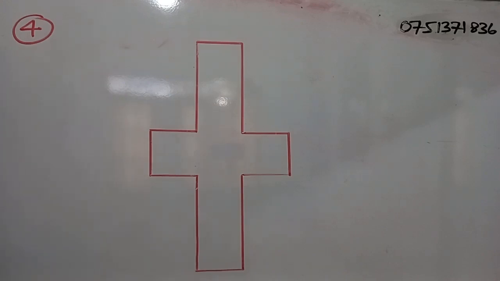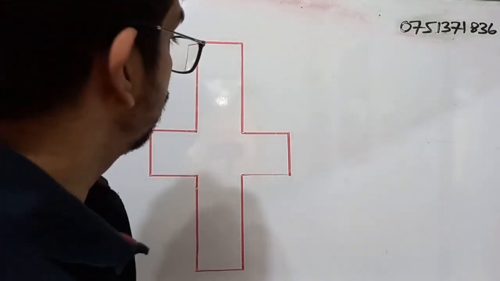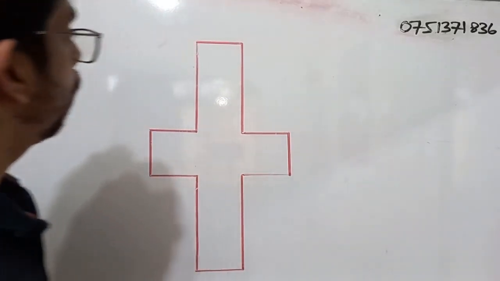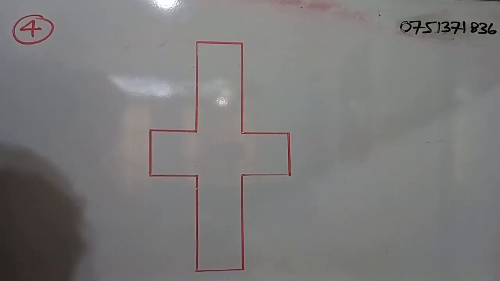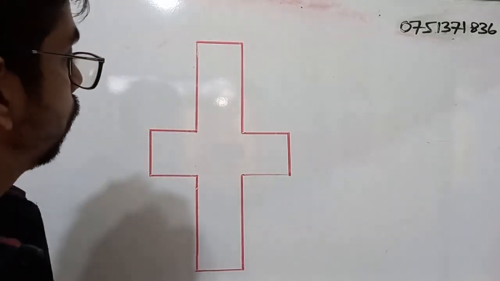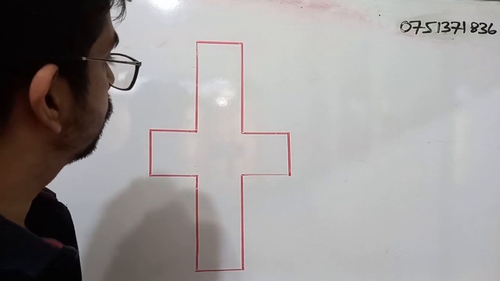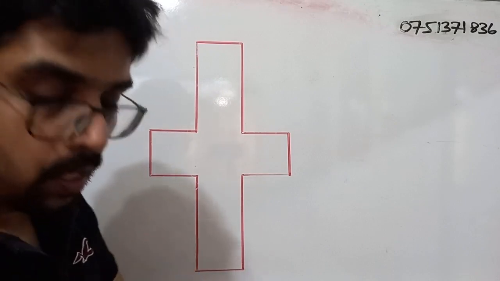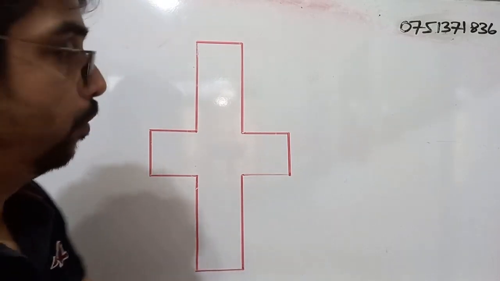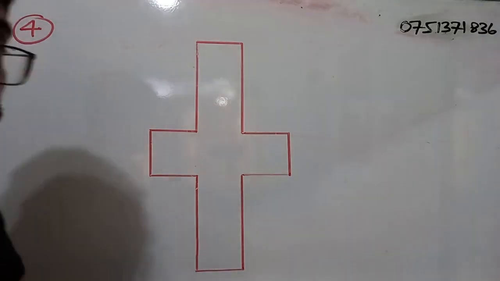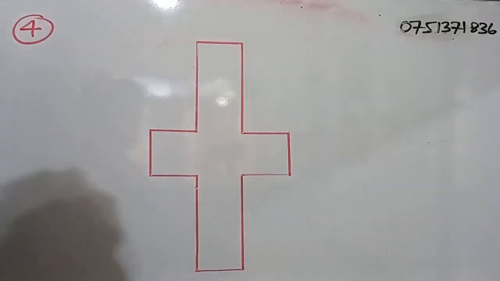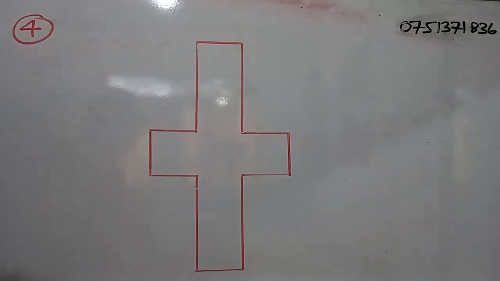Question number 4. Draw all the axes of symmetry of the figure. So on the whiteboard, I have drawn a similar figure which is drawn on the paper. If we observe the diagram very carefully, we can see two axes of symmetry.